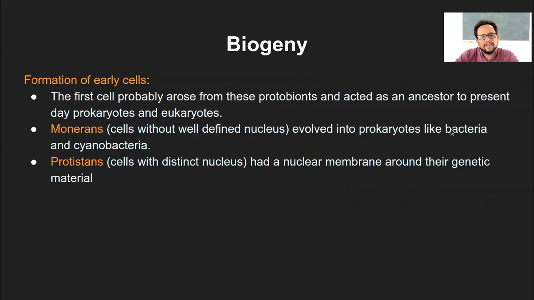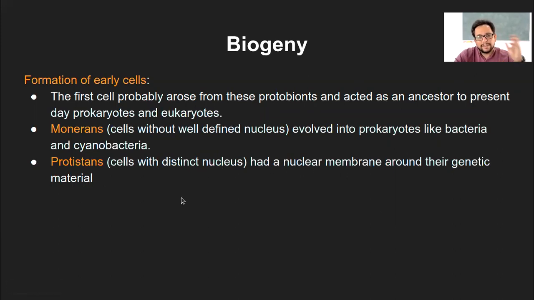These bacteria were the simplest living creatures. Cyanobacteria were the creatures who used to survive on their own, or even extremophiles and so on. So that is what the monerans are. And then the second category, which ultimately developed again a few million years later, was protista. These are the cells with a distinct nucleus. That means these are eukaryotic cells, had a nuclear membrane around their genetic material.